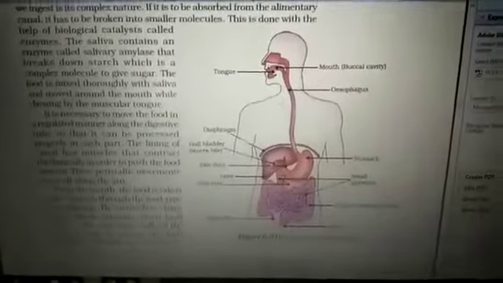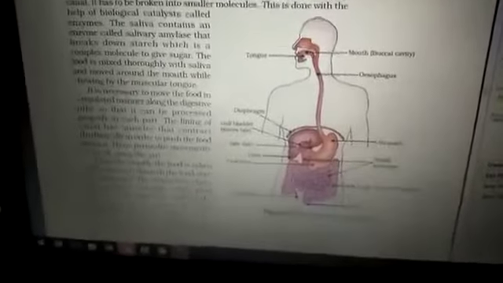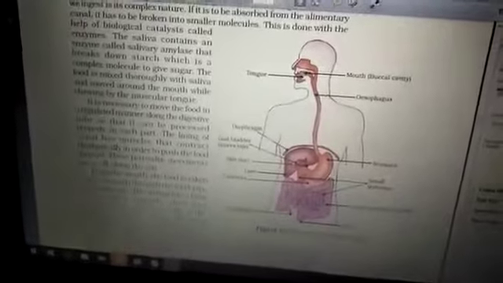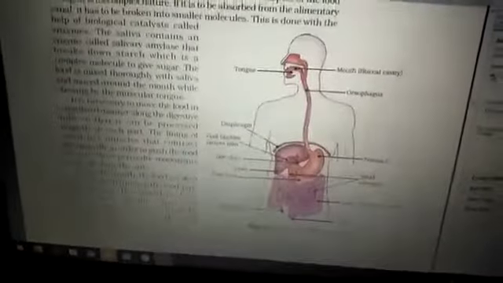Last lecture we have seen about nutrition in amoeba. Now we'll start with nutrition in human beings. Human beings' nutrition starts with the digestive system.